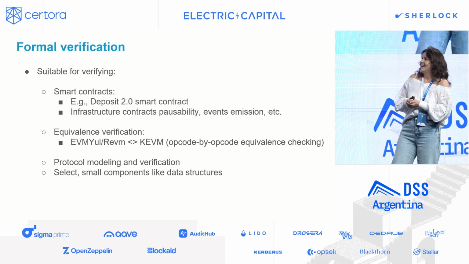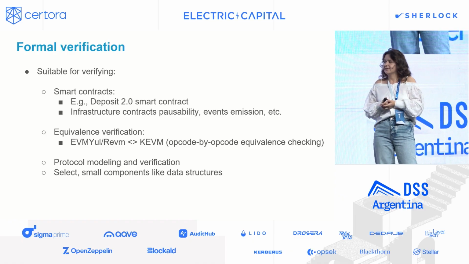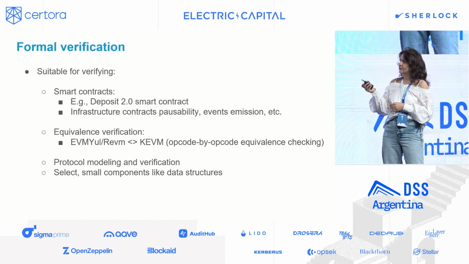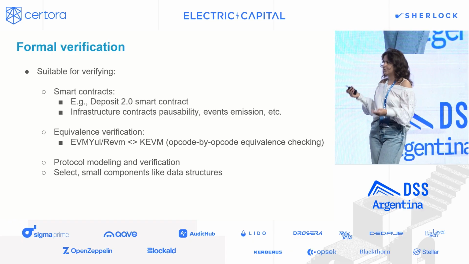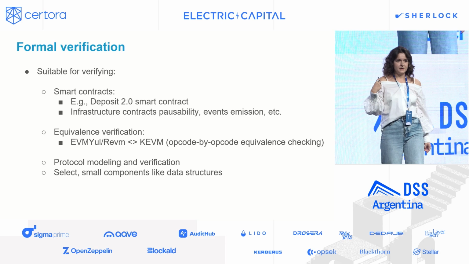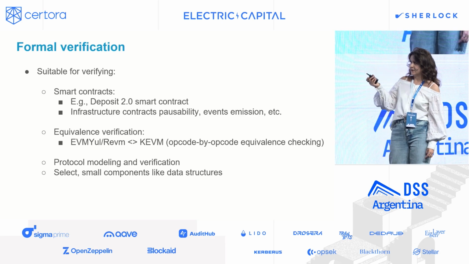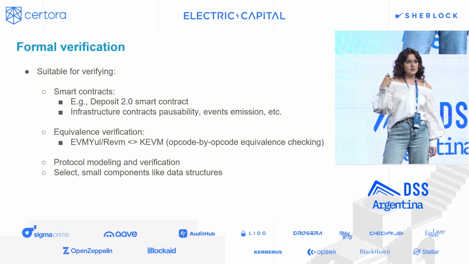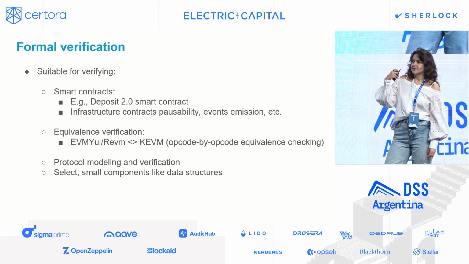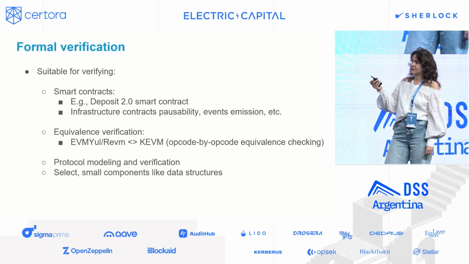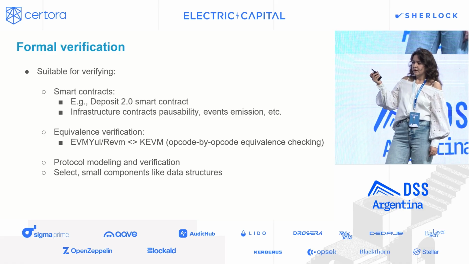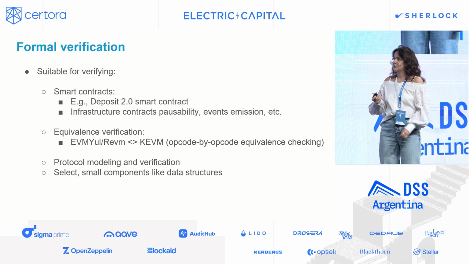And then one more thing that I think we did at RV in 2019 was the verification of the Deposit 2.0 smart contract that stores $200 billion or something like that right now. So that is important to make sure that it is correct. And while formally verifying it, we actually did uncover some Vyper bugs. And compiler bugs generally are really challenging to identify. So that is where formal verification does help identify issues that would be hard to find otherwise.